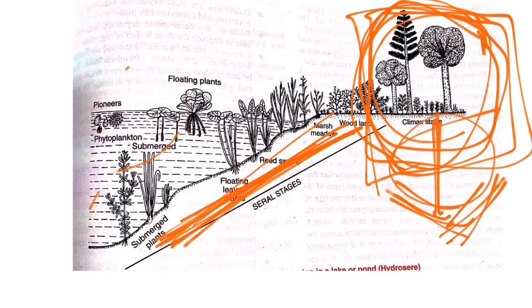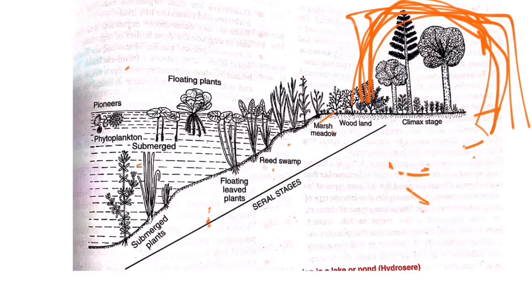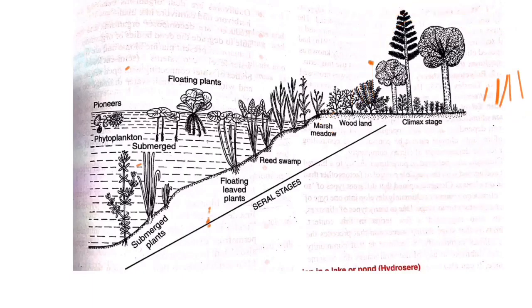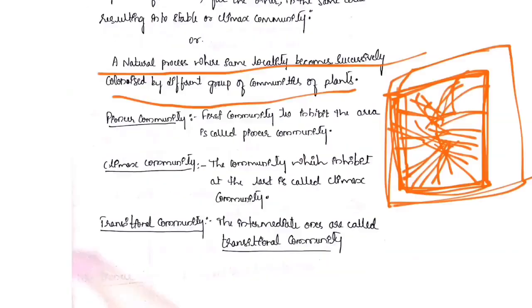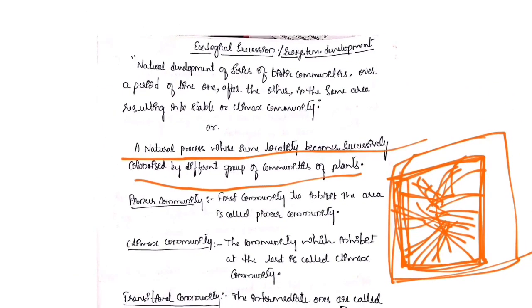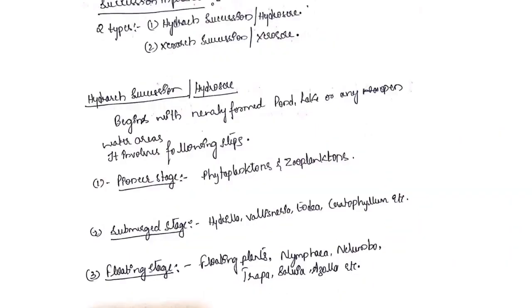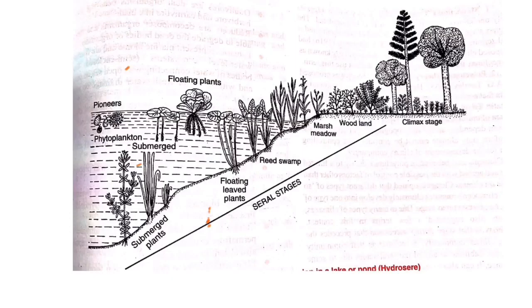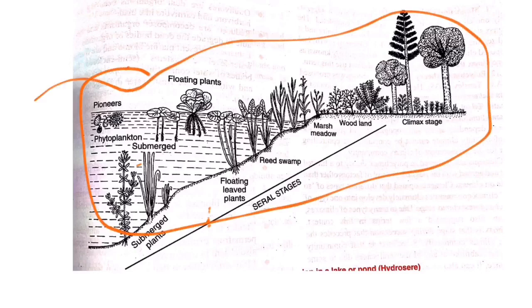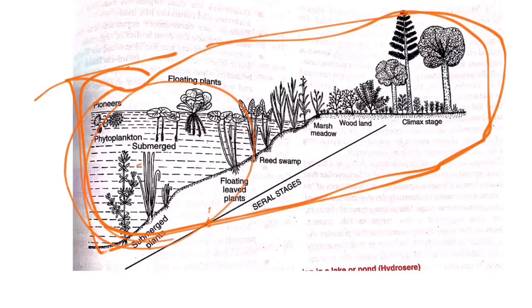First one is pioneer, another one is climax. Communities are important. Okay, now once again we will see the definition of ecological succession. It is a natural process where the same locality becomes successively colonized by different groups of plant communities. It is a natural process where the same habitat is occupied by different groups of plant communities, called ecological succession. Here is an example of hydraulic succession. It starts within the water.